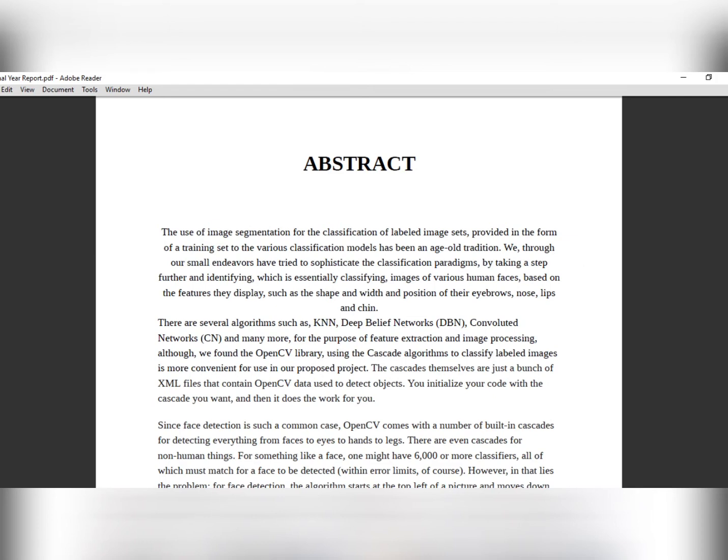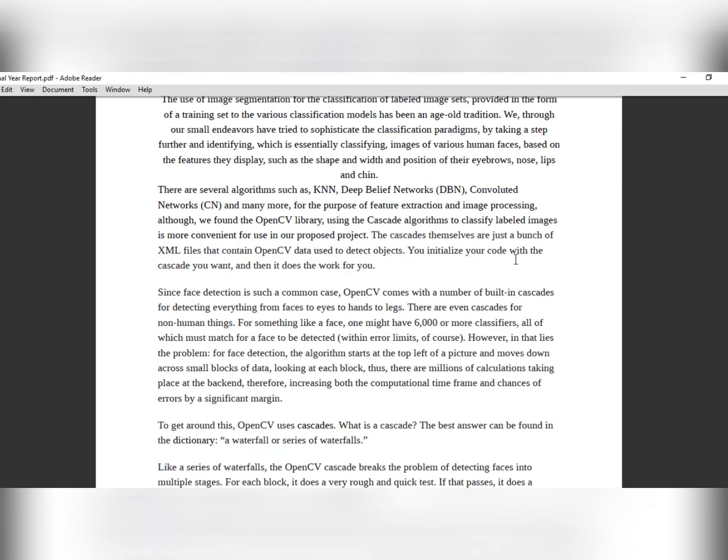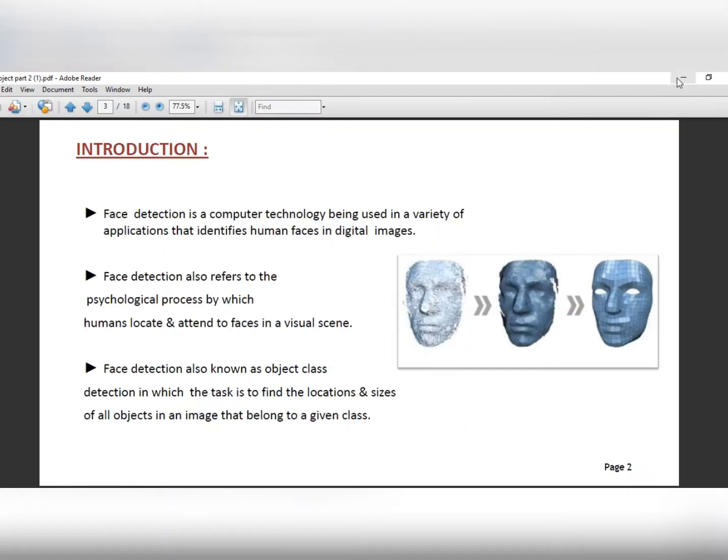The speciality of OpenCV is that the library contains a number of built-in cascades, which will easily process the huge amount of data that is required to recognize and detect a face. The purpose of using OpenCV is that if we use any other procedure to recognize a face, as we know, face recognition starts from the top left corner of the given window.